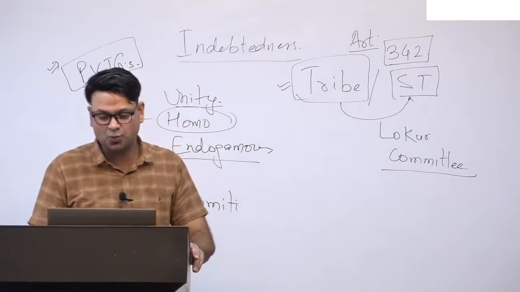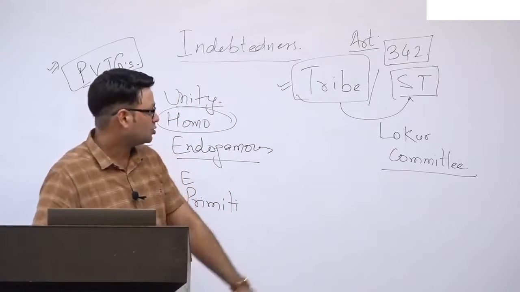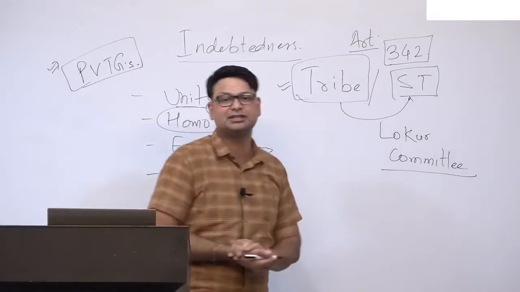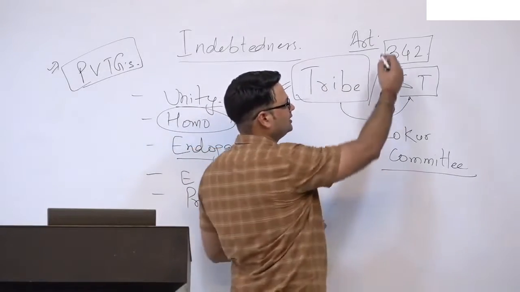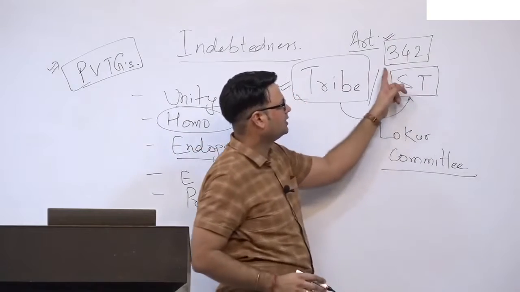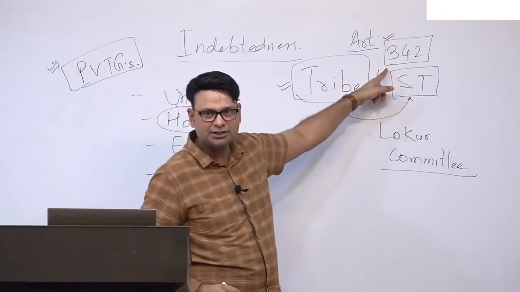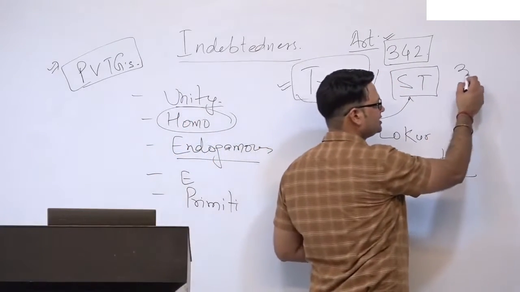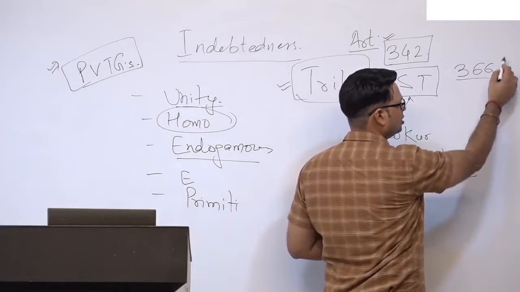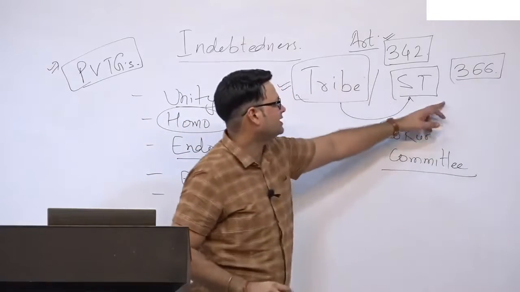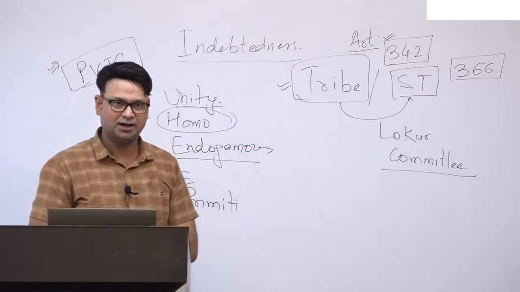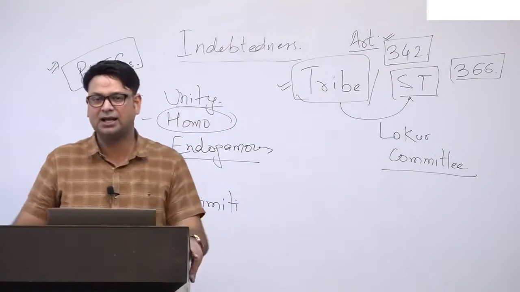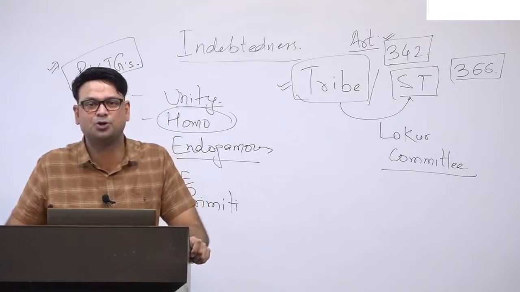Next question is, what is a scheduled tribe? Scheduled tribe is defined under Article 342, right? The President can include groups under Article 342, and Article 366, which talks about the definitions, says those who are included by the President under this article will be known as scheduled tribes.